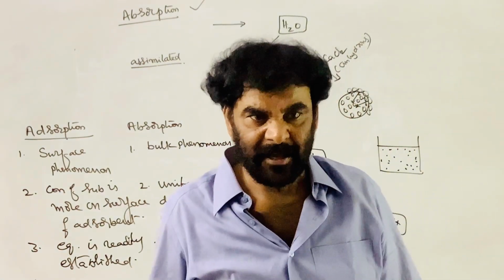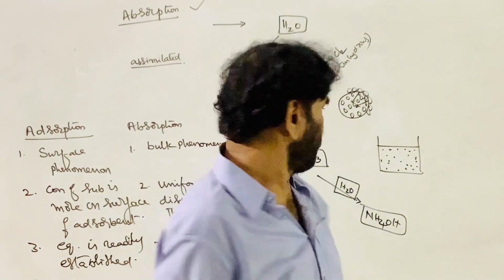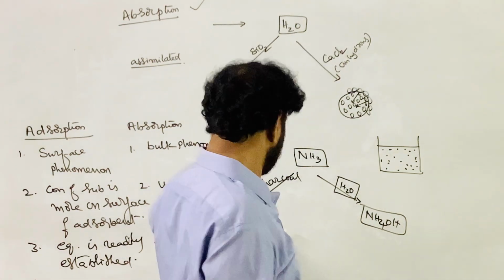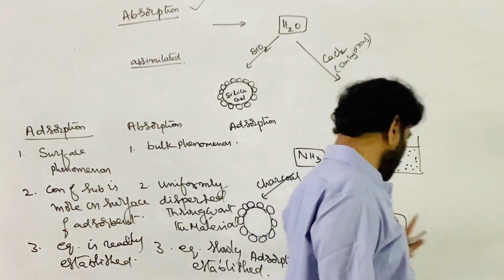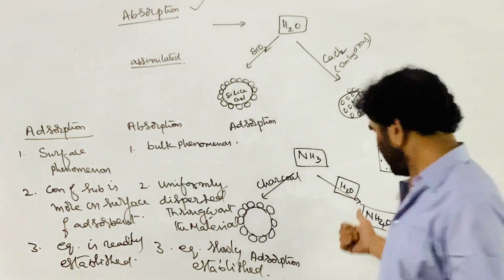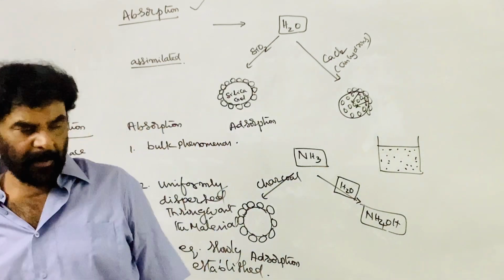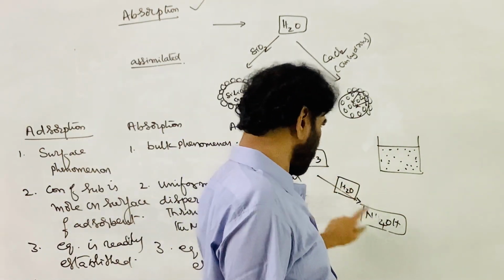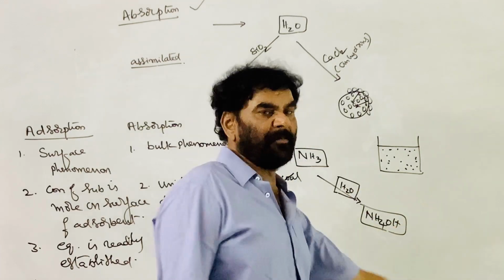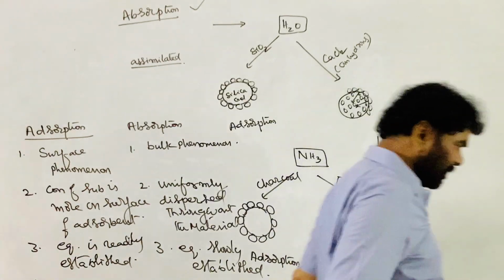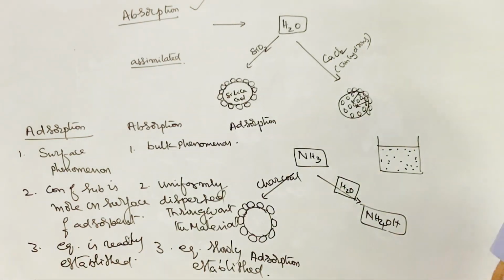Similarly, ammonia is adsorbed on the surface of charcoal, whereas the same ammonia is absorbed by water. It dissolves in water, moves into the water, reacts with water and produces ammonium hydroxide. This is the difference between adsorption and absorption.